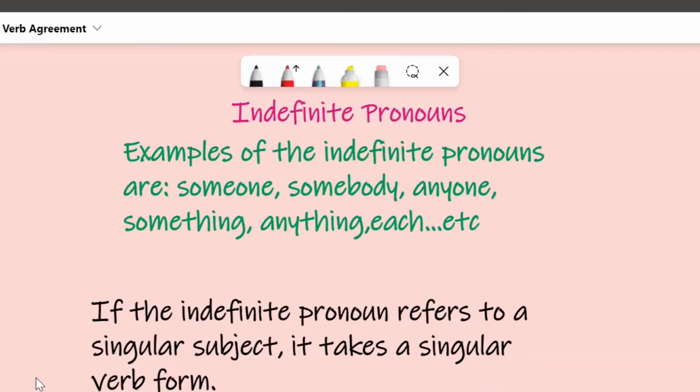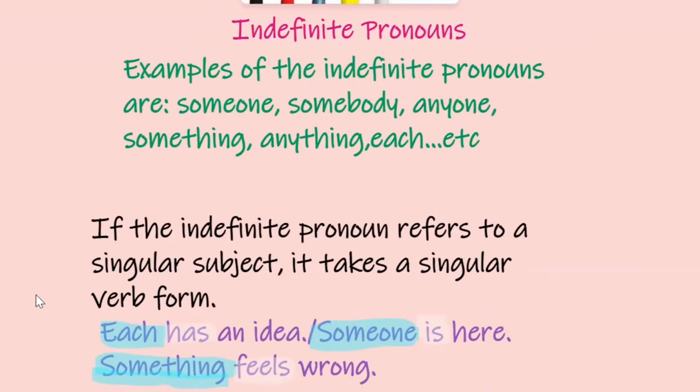Usually they refer to singular nouns. I say for example, "Each has an idea." I mean here each one, each person, each woman, each man, and so on. So this is singular. It takes a singular verb form, "has." "Someone is here." Someone, just one, "is." "Something feels wrong." Something, one thing, so it feels singular because something is just one thing. So if the indefinite pronoun refers to one thing, it takes a singular verb form.